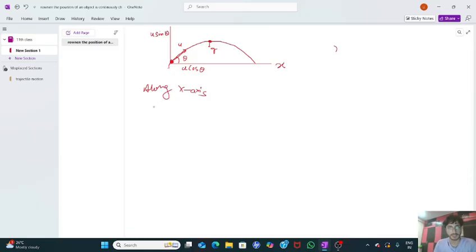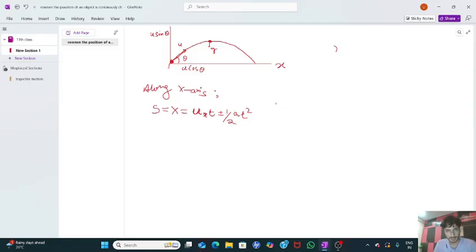From the second equation of motion, s, or we can say x, is equal to the initial velocity along the x-axis times t, plus or minus 1/2 a t², where a will be the acceleration. Here x is the displacement, not multiplication. Have a look, guys. What is the acceleration along the y-axis?